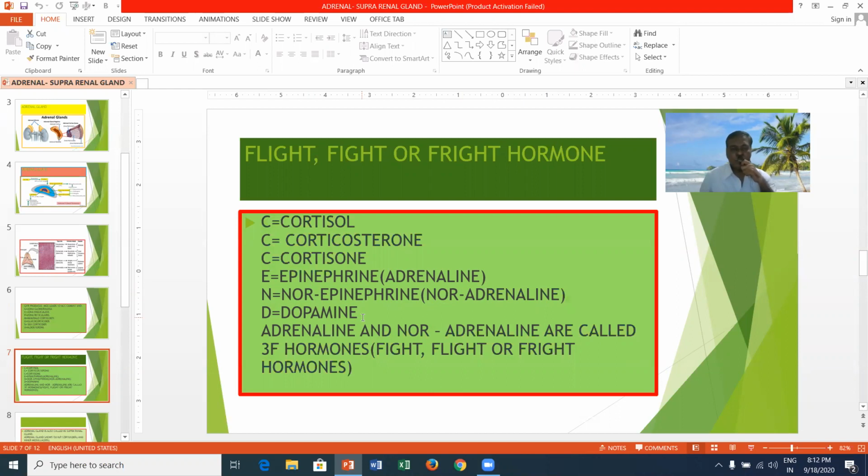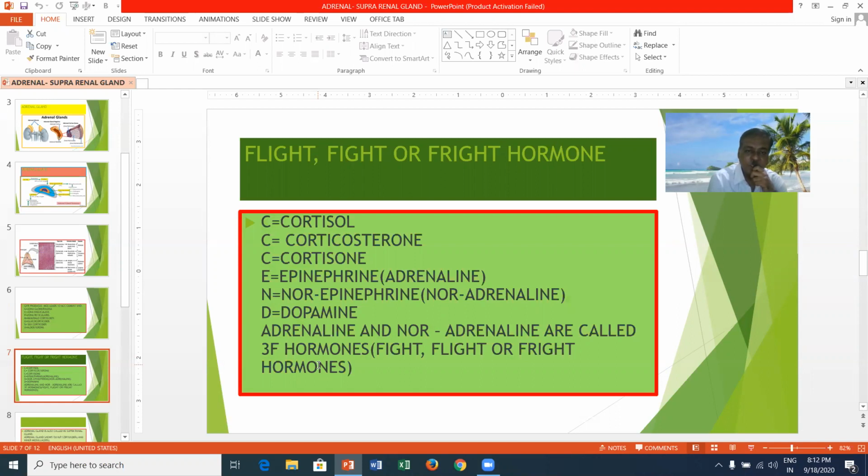Here, epinephrine and norepinephrine are released from the adrenal medulla. Adrenaline, epinephrine, and noradrenaline are called 3F hormones. 3F hormones are meant for fight, flight, or fright. Fright means they can cause some fear in animals, or sometimes they fly away from the situation, that is called flight.